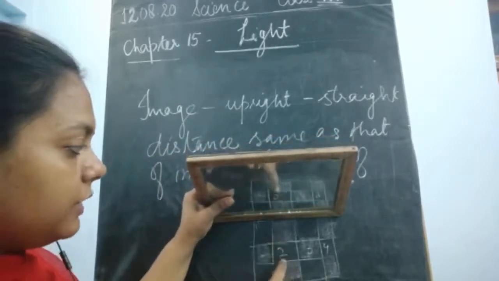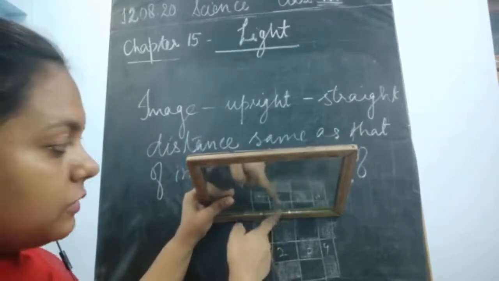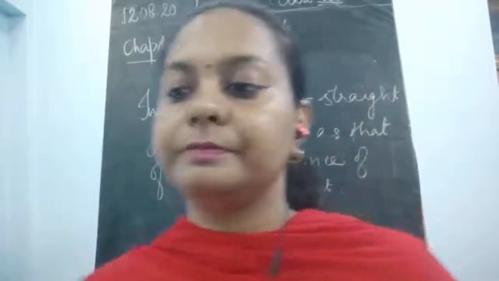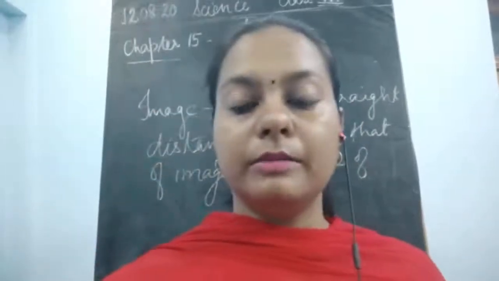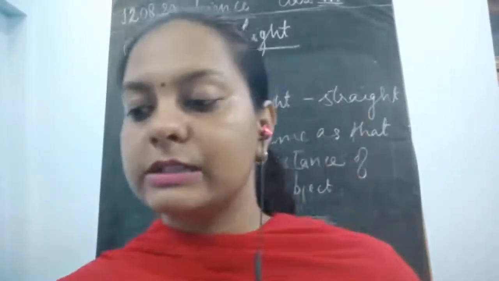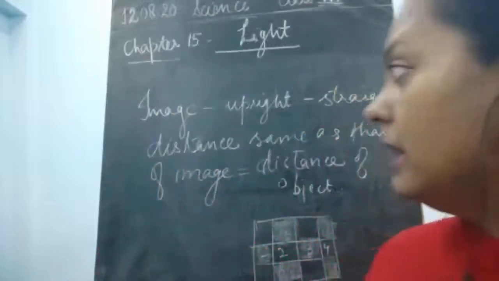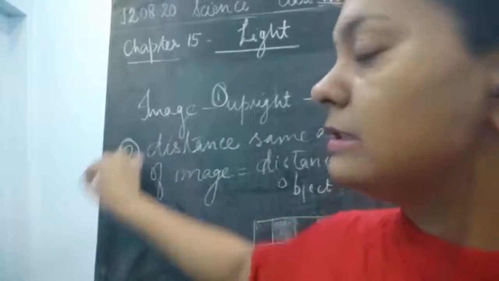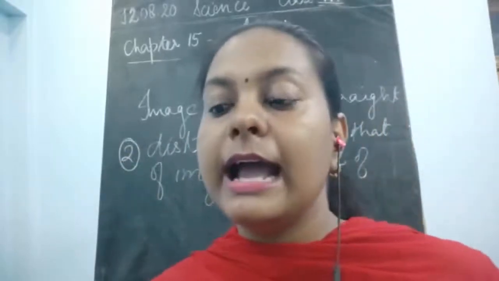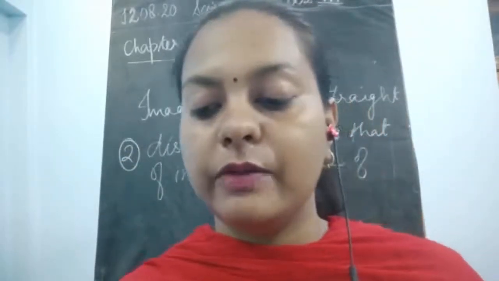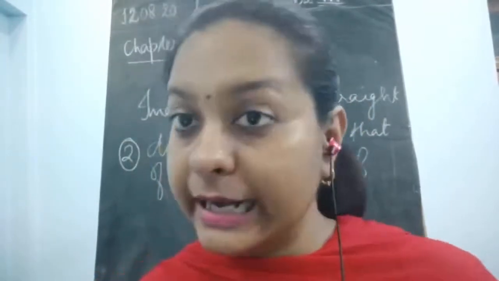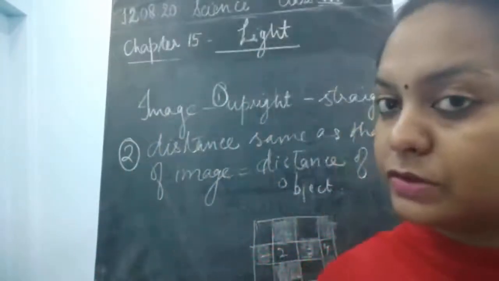So 1, 2, 3, 4 from this side, and inside also 1, 2, 3 and 4 you could see. Okay, so this is about the activity, which shows that whenever the image is formed, the image is always formed upright. Second, the distance of the image and the object is always equal. And the next thing we have to study is the distance, which always forms an erect image. Erect means it is always forming a straight image.